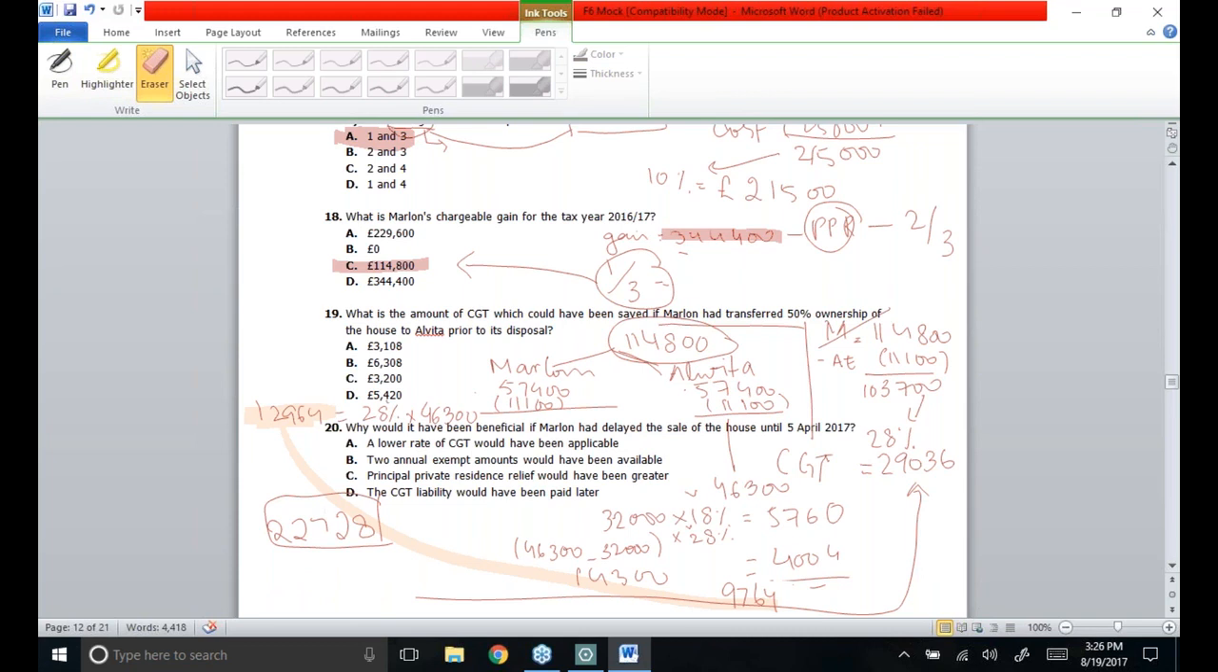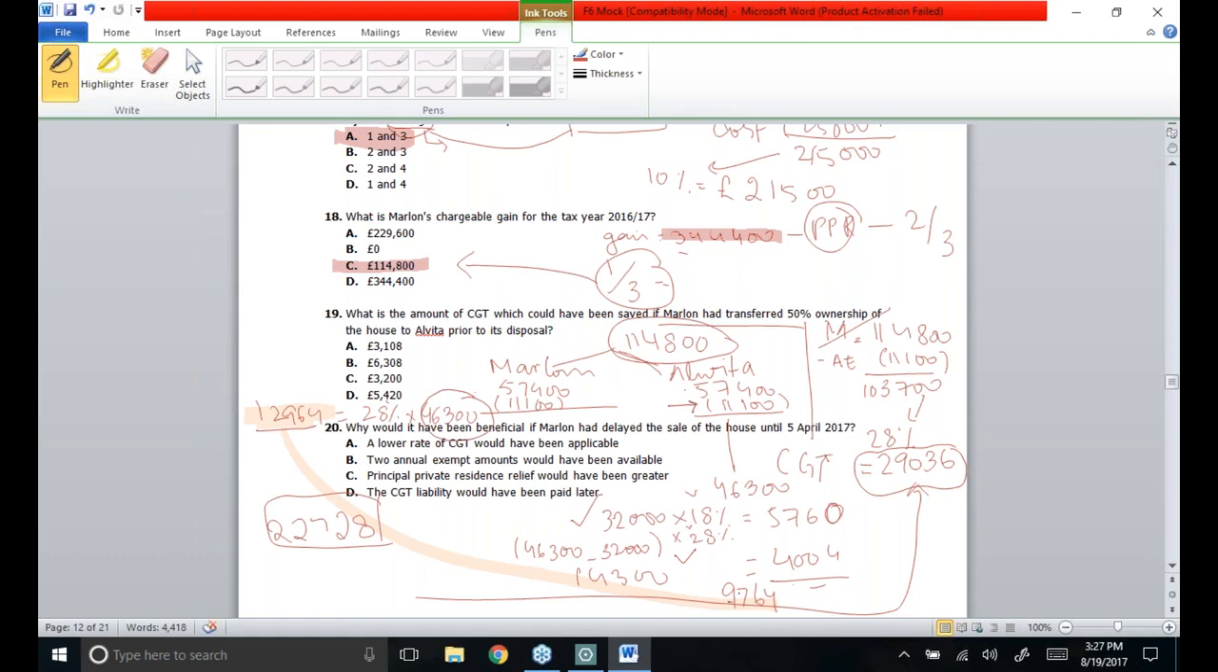So repeating the situation again, if Marlon had paid the taxes, then he would be paying tax at the rate of 28%, and the tax liability would then be 29,036. If he had transferred half of the ownership to Elvita, she will also be able to utilize the annual exemption. Marlon will eventually be paying tax over 46,300 at the rate of 28%, and the answer is 12,964. Elvita's gain is going to be taxed at the rate of 18% for the first 32,000, and the remaining gain will be taxed at the rate of 28%.